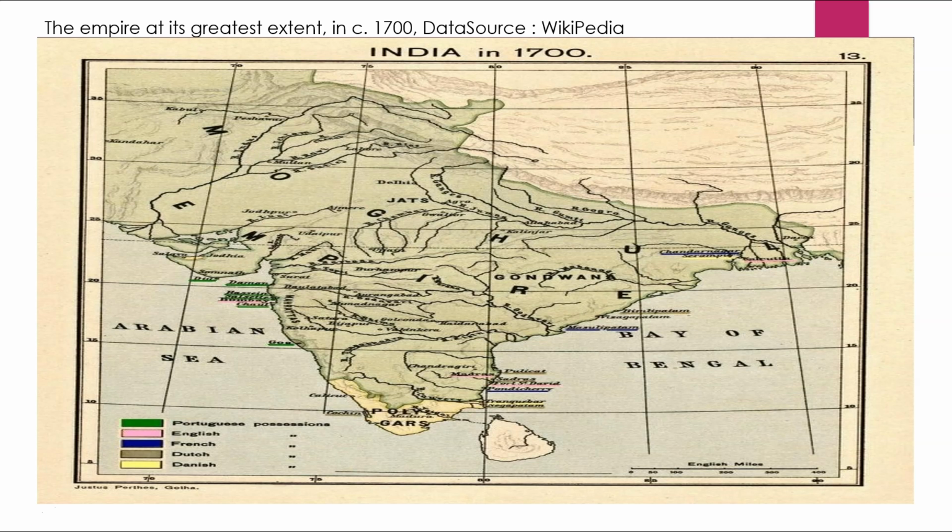India in 1700, you can see the Gondwana, the oligarchs, and the Mughal Empire. You can see the green color is the Portuguese possession, the pink color is the English possession, the blue color is the French possession, the Henna color is the Dutch possession, and the yellow color is the Danish possession. So this is the extent of the empire.